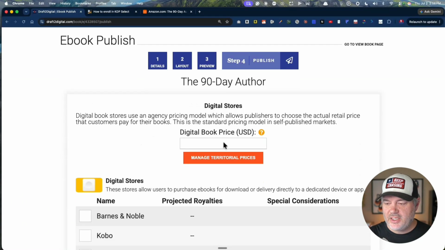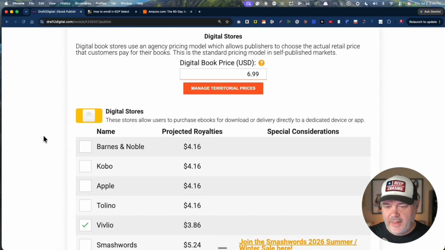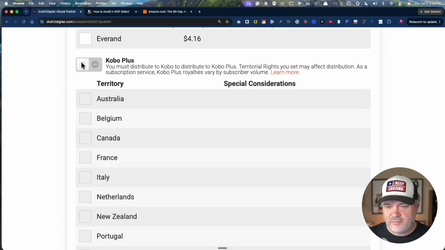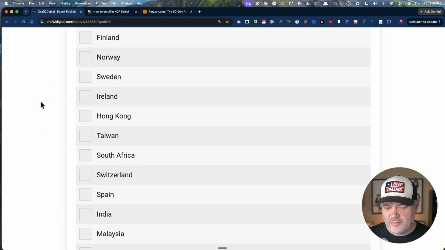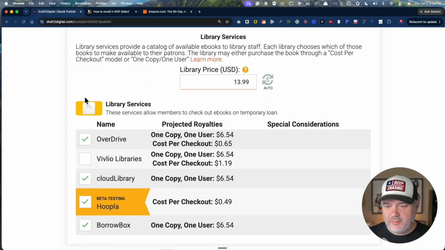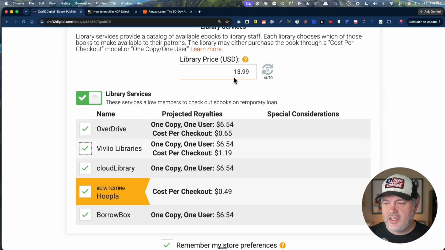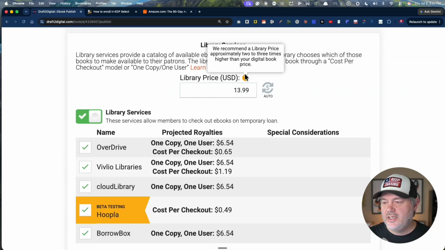So first thing I'd recommend is putting in your digital ebook price, something similar to what you would sell on Amazon. And then we're going to turn all these off. Digital stores off, subscriptions off, Kobo, guess it's already off. We're going to go all the way down here to the library. Now, this is neutral because it doesn't have this one in here, but we'll check that one. And we're going to get our book into OverDrive, Biblio, Cloud Library, Hoopla, BorrowBox, and typically it doubles the price for libraries, and it will talk about why in here.